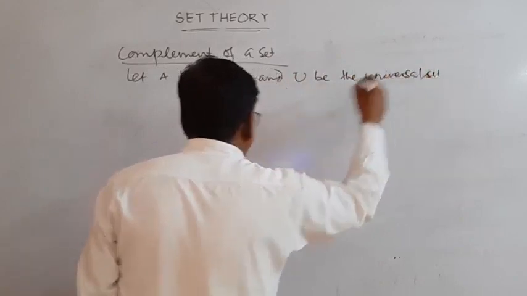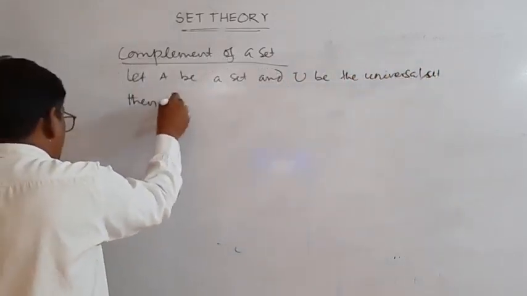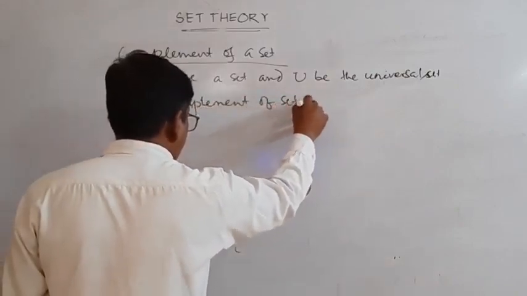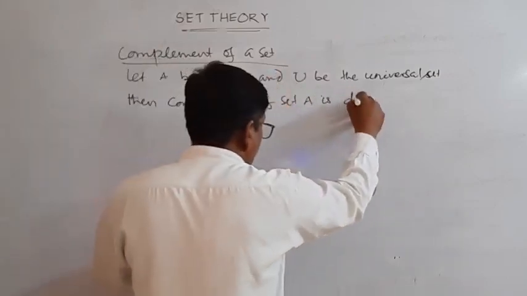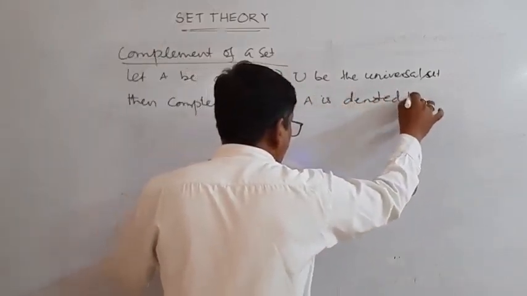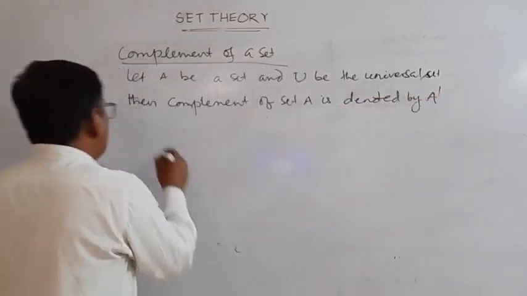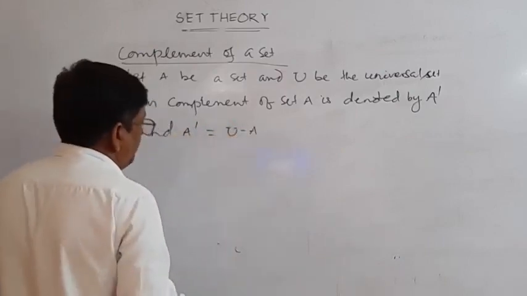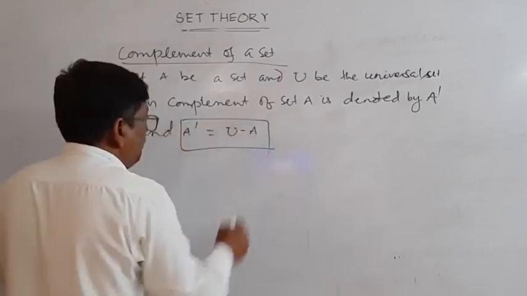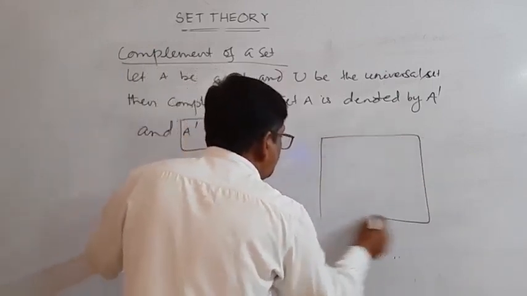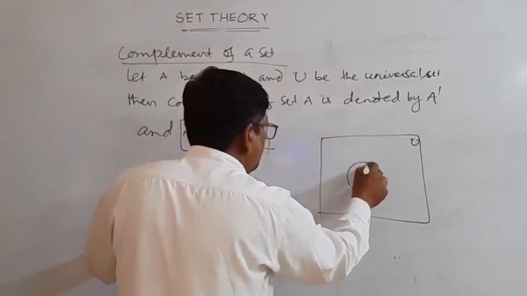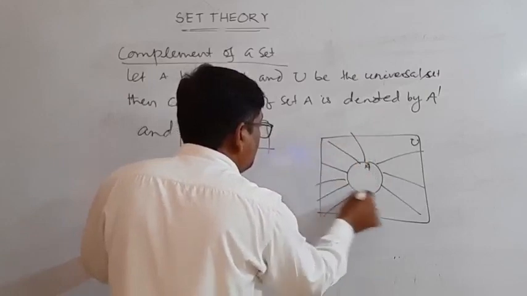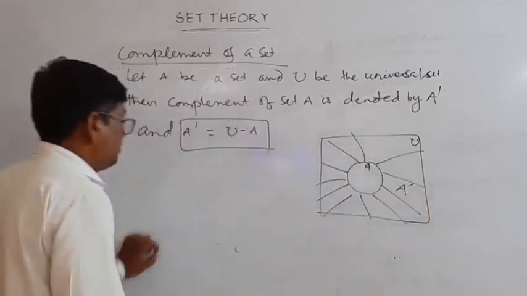Then the complement of set A is denoted by A dash, and A dash is equal to universal set minus A. So the Venn diagram is: suppose this is set U, the universal set, and this is set A. This region is the complement of A, that is A dash.